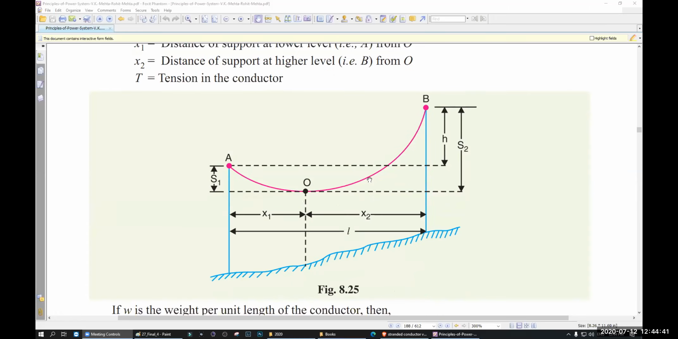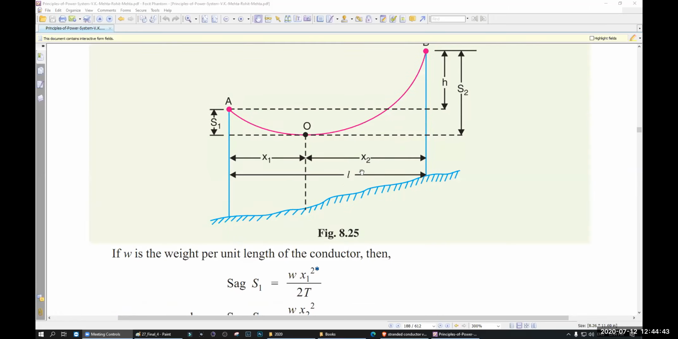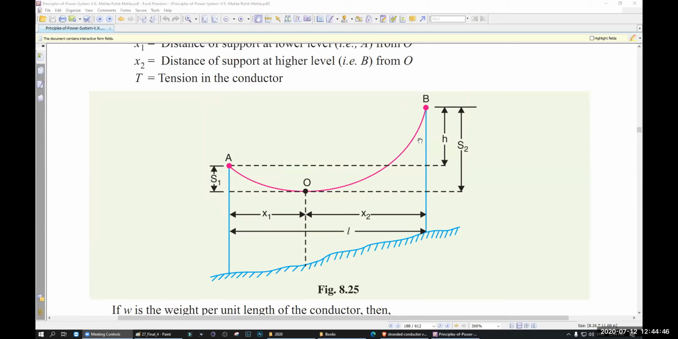Okay. Now, when you have two different levels of the tower, that means one tower is higher, another tower is lower. In that case, you will have two sags. One sag will be from the highest tower, another sag will be from the lowest tower. In between these two sags, the difference is H. Okay, wait a second.